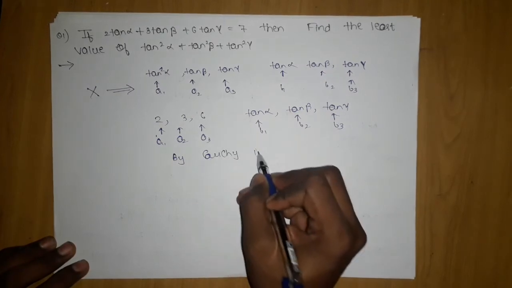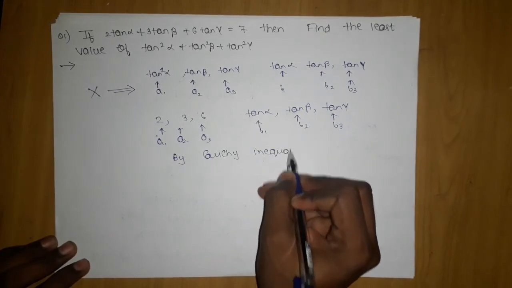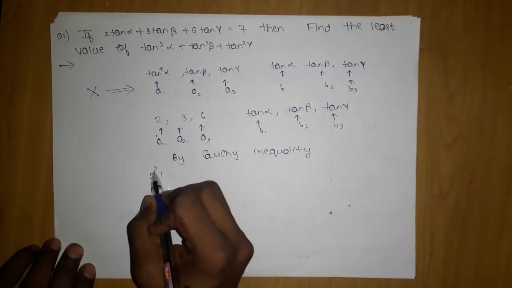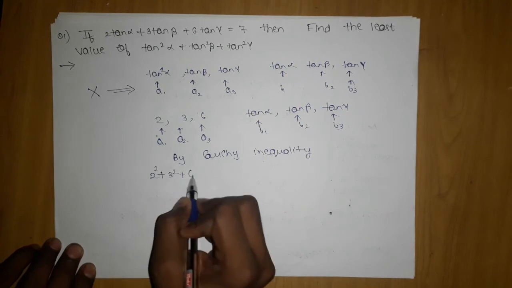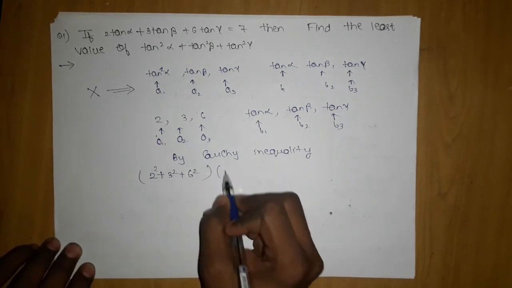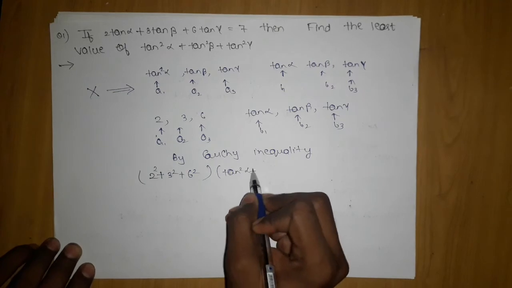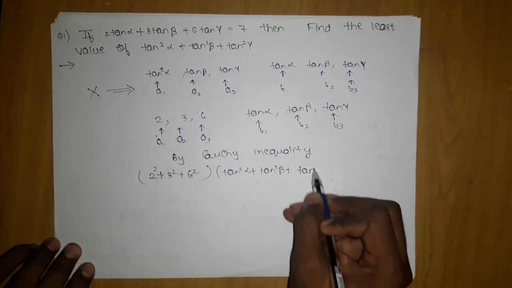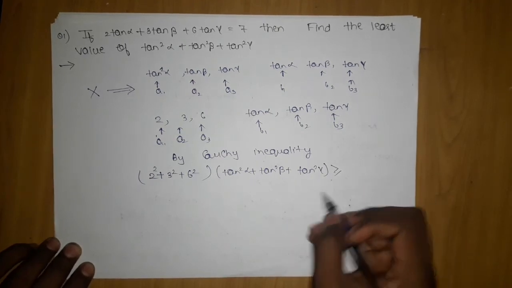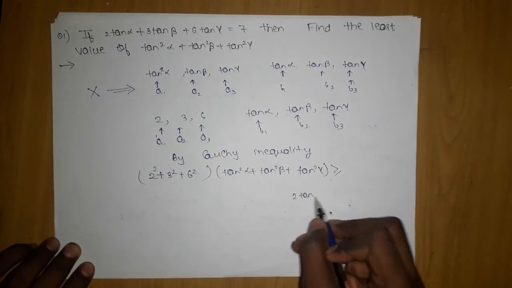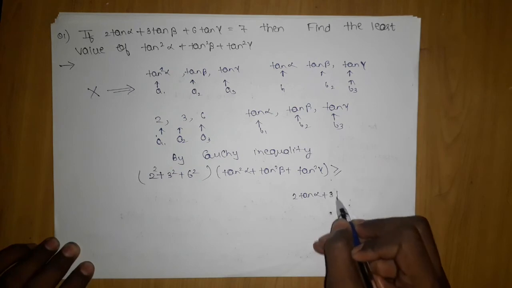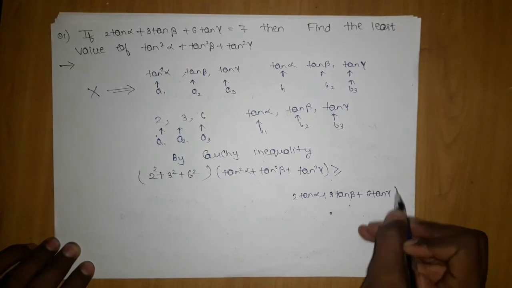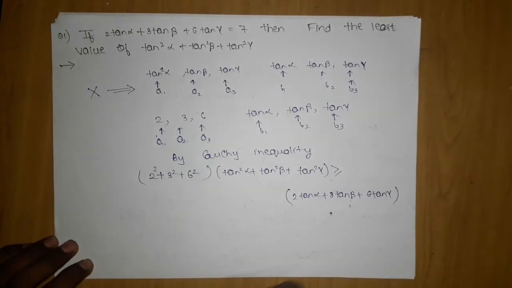So by Cauchy inequality, what I can write is (2 square plus 3 square plus 6 square) into (tan square alpha plus tan square beta plus tan square gamma) is greater than or equal to (2 tan alpha plus 3 tan beta plus 6 tan gamma) whole square.